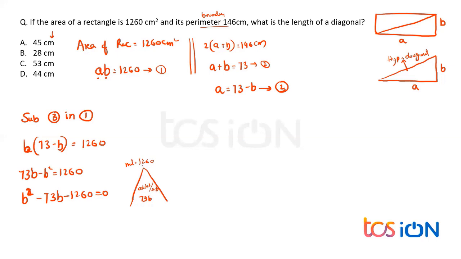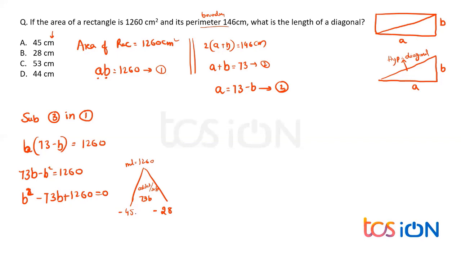Then I should go with more values. 20 is not possible, so let me go with 45. 45 times 20 is 900, and I require 360, and 45 how many times? 45 times 8, because 45 times 2 is 90, plus 90, yes, that will give me the value. So 45 into 28 can give me 1260, and at the same time 45 plus 28 will give me 73 also.